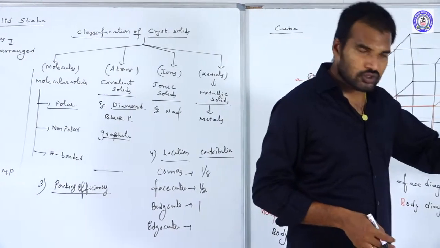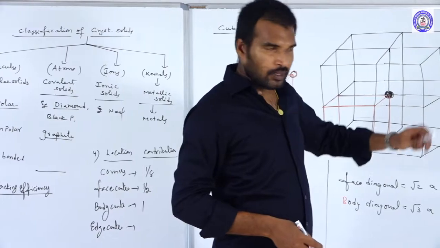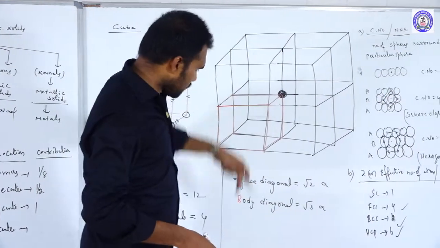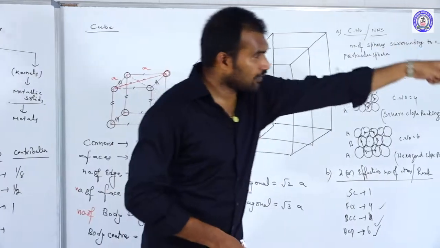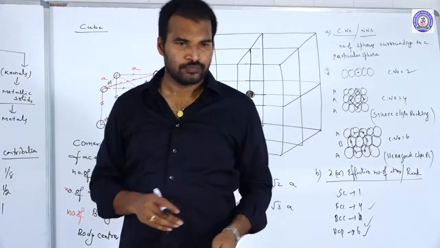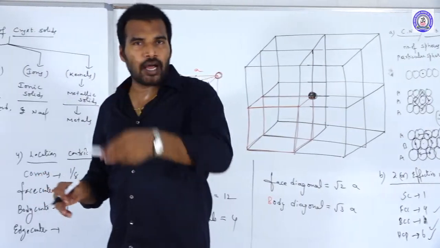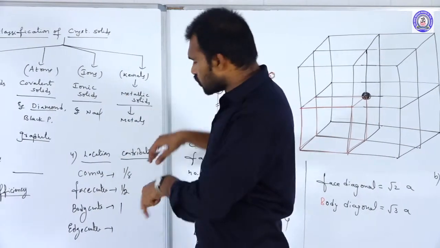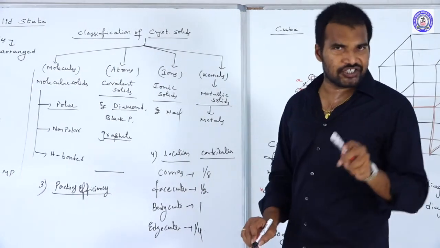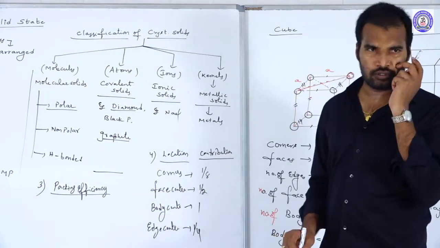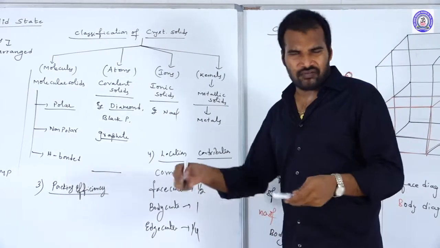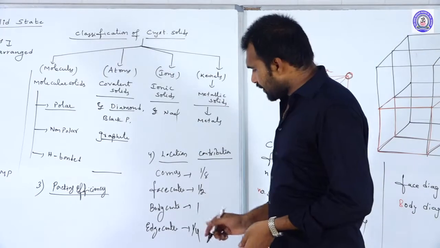That edge belongs to the neighboring room, and that neighboring room, and that neighboring room. So this side in this row 2 rooms, and that row 2 rooms. Total how many rooms is it common? 4. Okay. So how much part belongs to a particular unit cell? Only 1 by 4. So the contribution of an edge per unit cell is what? 1 by 4. Okay. So this is an FCC or whatever cubic lattice.